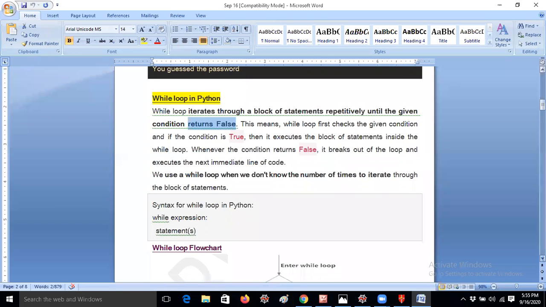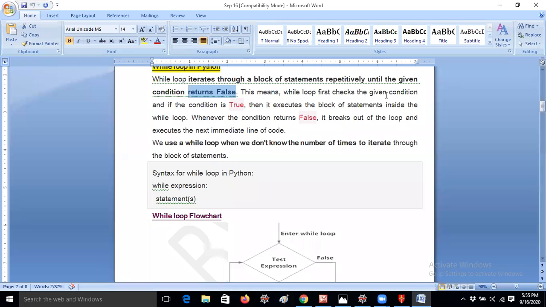Okay, so it is completely different, guys. The while loop first checks the given condition, and if the condition is true, then it executes the block of statements inside the while loop. Whenever the condition returns false, it breaks out of the loop and executes the next immediate line of code. So this is the concept actually. And we use the while loop when we don't know the number of times to iterate. This is very important, guys.